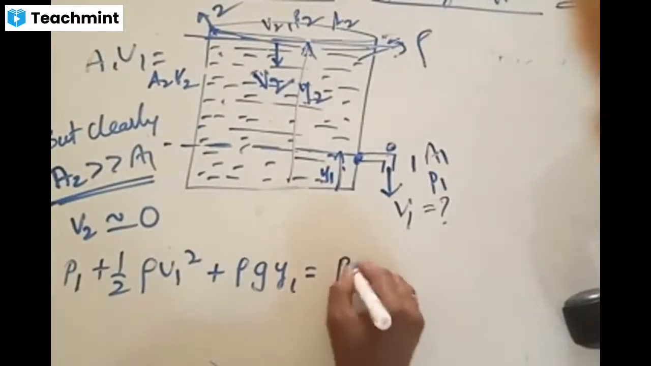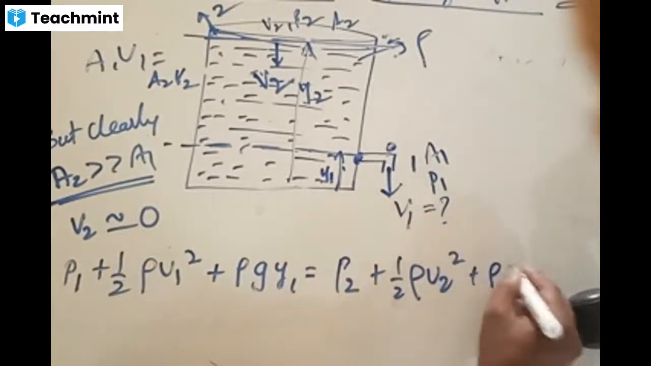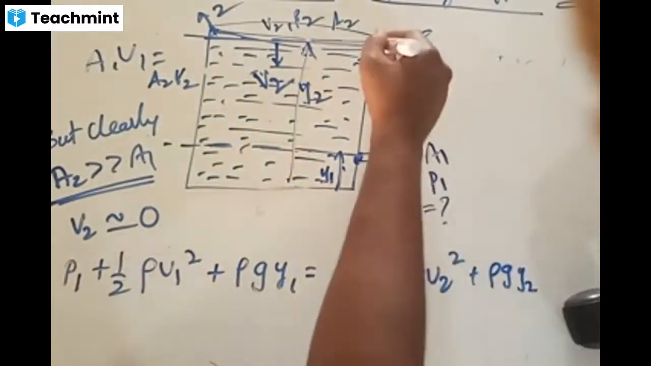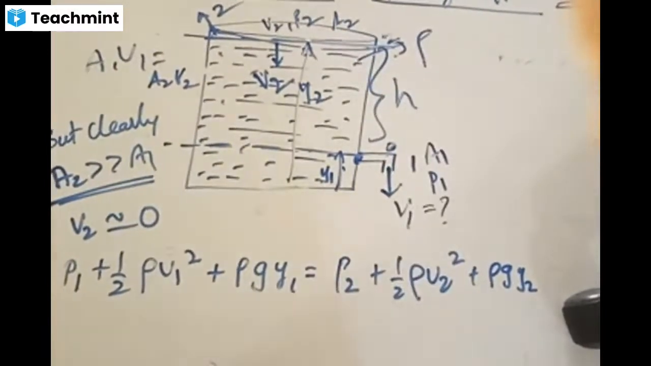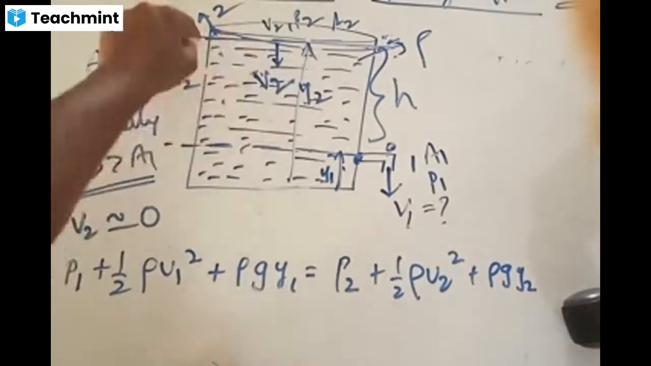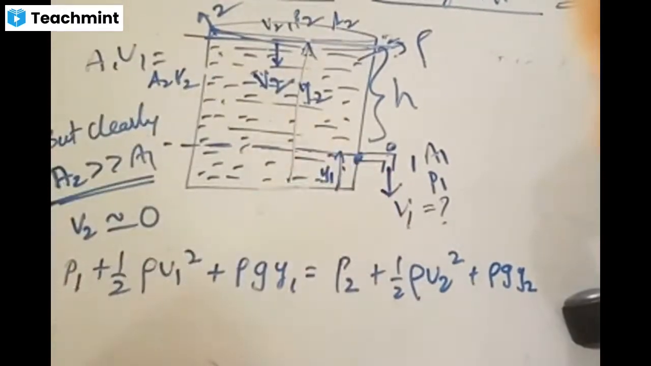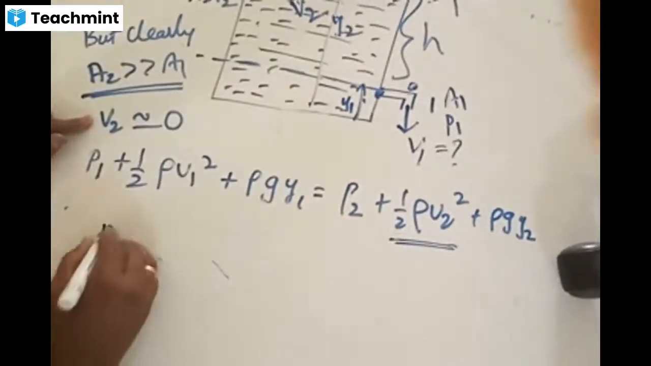Now what should I write here? P2 plus half rho V2 square plus rho G Y2. And the difference Y2 minus Y1 gives the height of the fluid in the tank. Clear, sir? Very good. Applying Bernoulli's theorem means the sum of these three things at region 1 is equal to that at region 2. Accordingly, this factor is 0 because V2 is negligible. Then what is the term you are remaining with?